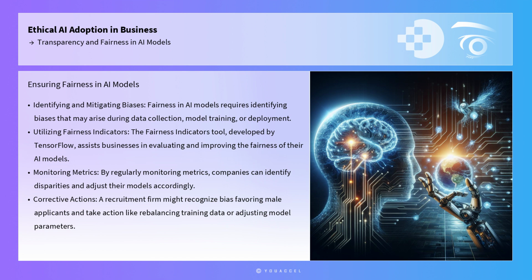For example, a recruitment firm using AI for candidate screening might discover through fairness indicators that their model unfairly favors male applicants over female ones. By recognizing this bias, the firm can take corrective action, such as rebalancing the training data or adjusting the model parameters to ensure more equitable outcomes.